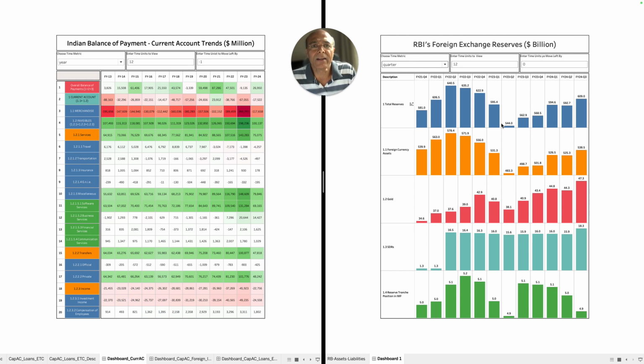So I thought that presenting this data in this manner will make a lot of sense rather than looking at the static data, in a manner which is probably very difficult for anybody to make anything out of, especially those who do not deal with this subject on a day-to-day basis. So I thought it would be useful for everybody to have a good picture. What I did was put it in this format because it is much easier to read and understand than going through that elaborate table, which is very difficult to understand because both the tables are not joined together. We have to look at those tables in isolation.